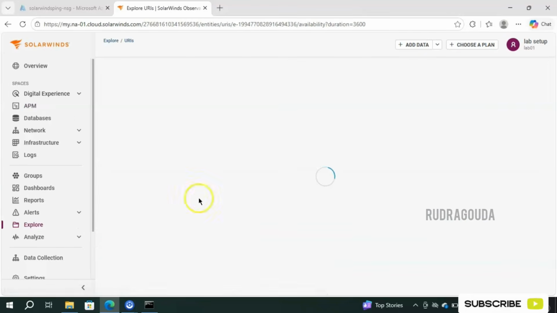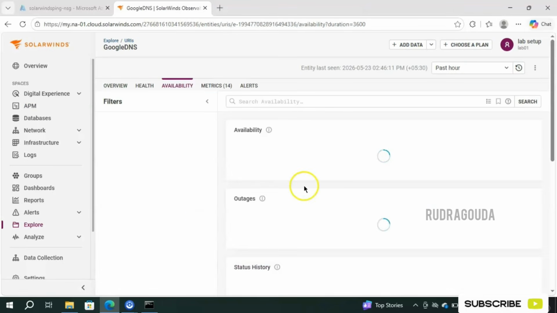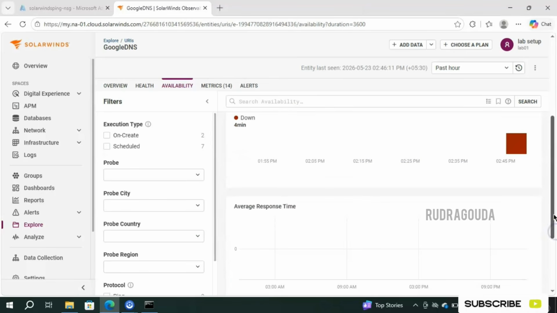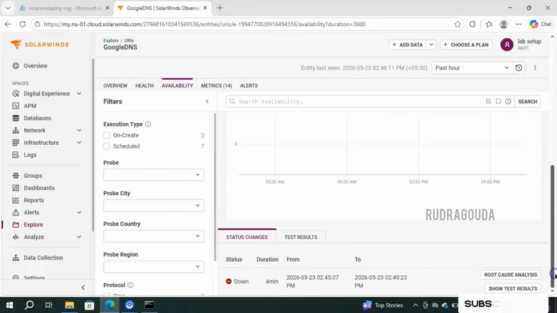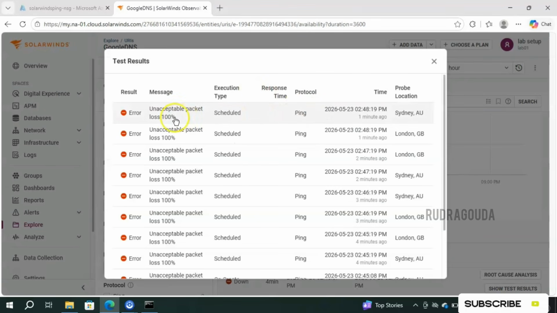Let me click on that to analyze more about that particular ping monitoring, and here it will give the complete list like availability, outage, status history, average response time. All the information is there, and for what reason it is down. If you want to know that, simply select show test result. It will give the information over here. So everywhere it is mentioning unacceptable packet.